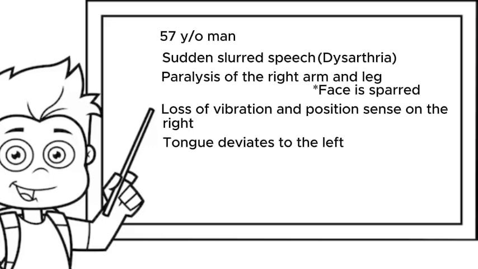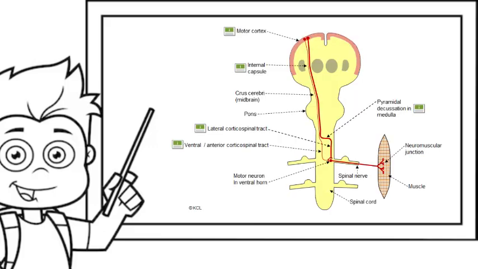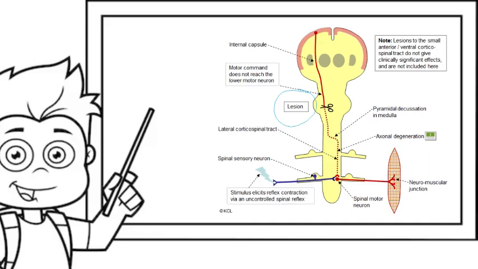Now, let's analyze our clues. We're told that 1. This patient has right-sided paralysis. The arms and legs are gone, but the face is spared. 2. This patient has right-sided loss of vibration and position sense. And 3. There's tongue deviation to the left. To localize this, we need to understand how motor and sensory signals travel in the central nervous system. Motor pathways like the corticospinal tract start in the brain and cross over at the lower part of the medulla, and that is what we call the pyramidal decussation. So a lesion above the decussation, like the left medulla, will cause weakness on the right side of the body.